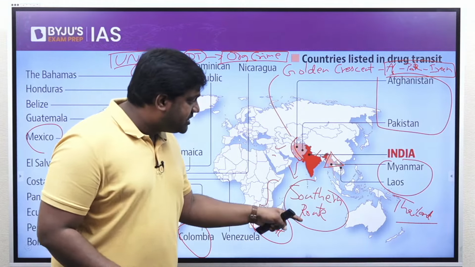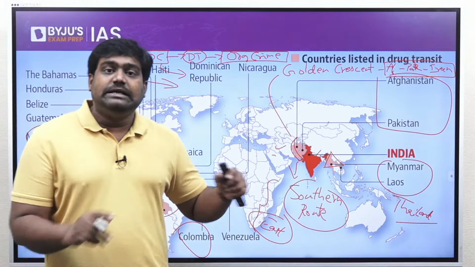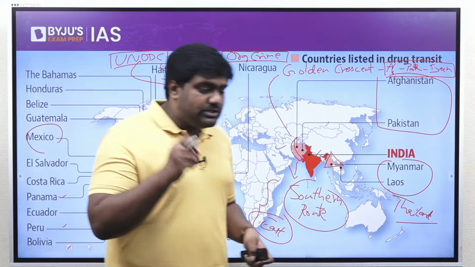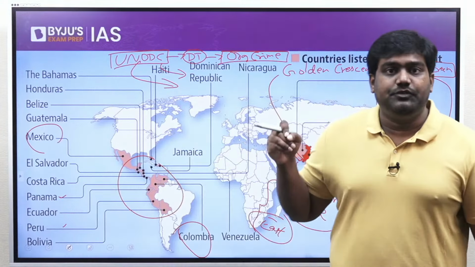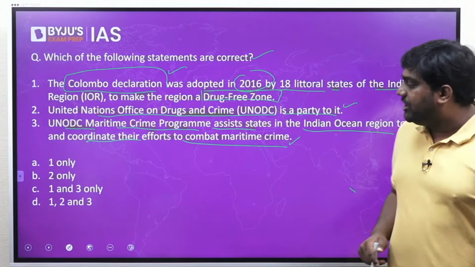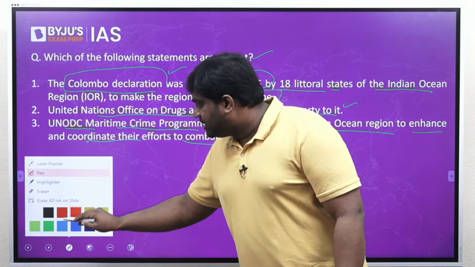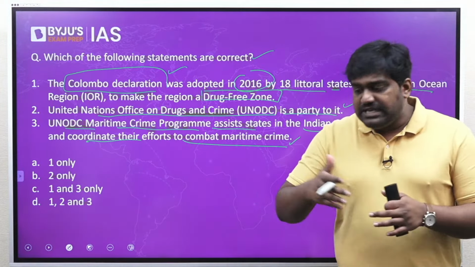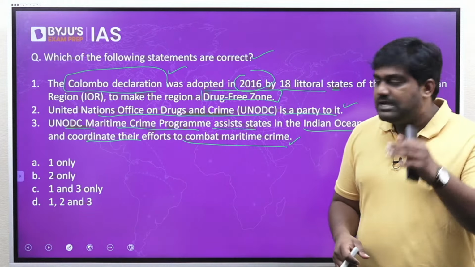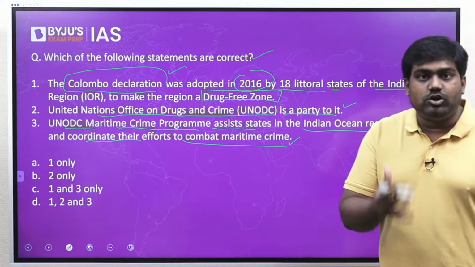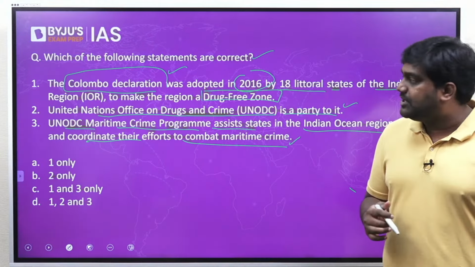It mainly focuses on the southern route. It creates a southern route partnership amongst these countries so that they can jointly tackle the threat of drug trafficking in the region. Right? Now, this is a very, very important topic because the threat for India from drug trafficking has gone up. Like I said, it is linked with money laundering and terrorism. That is why the topic is important. So, by understanding these basic concepts, we can easily answer the question.